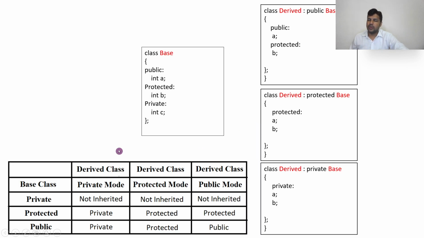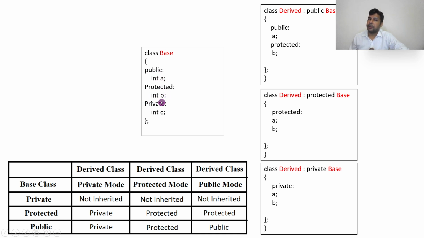Now we have seen the visibility mode. What is this visibility mode? There are three: private, protected, and public. Suppose the base class has public, protected, and private members. A is public, B is protected, and C is private. What do you mean by that? Public means int A can be used outside the class, because I have mentioned it public.